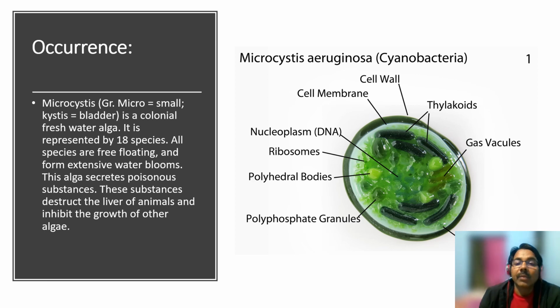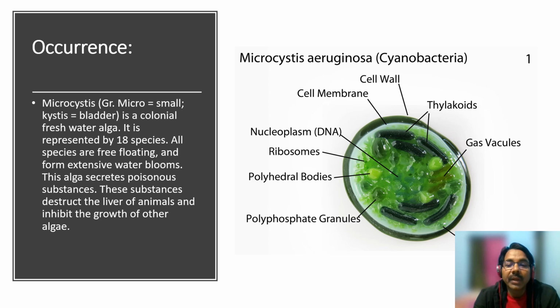Then thylakoids. Thylakoids basically consist of the machinery for photosynthesis, all the machinery for photosynthesis, and the gas vacuoles. Gas vacuoles are a very important structure present in the cell. They are responsible for the buoyancy of the cell. So Microcystis, that is a freshwater algae, as earlier I told you, has 18 species.